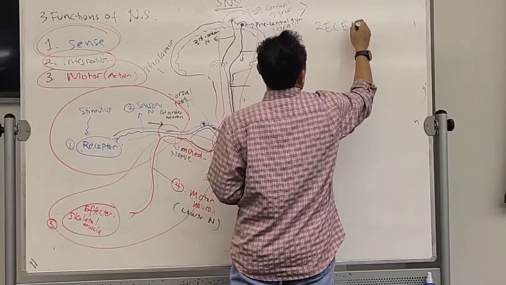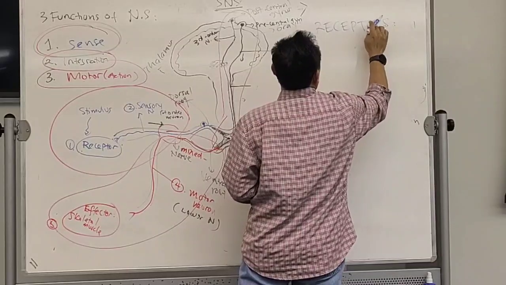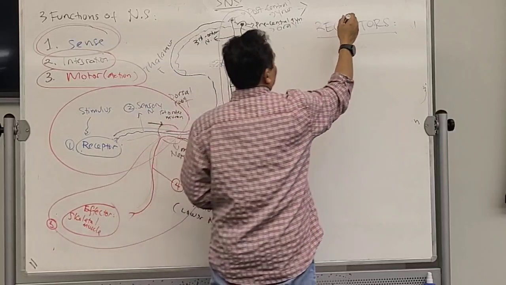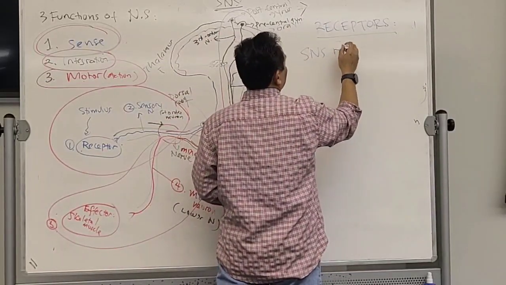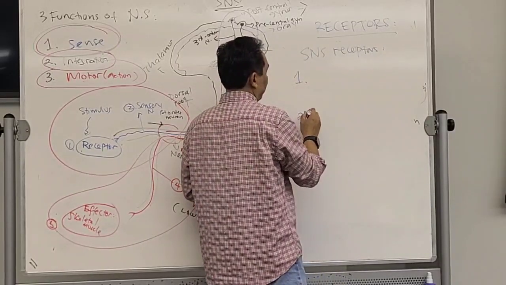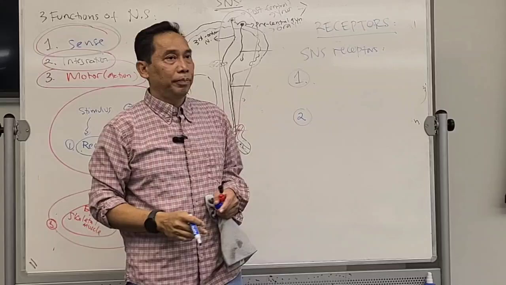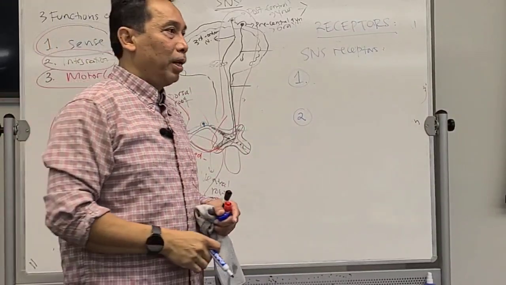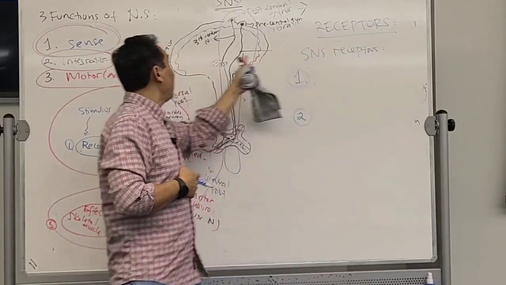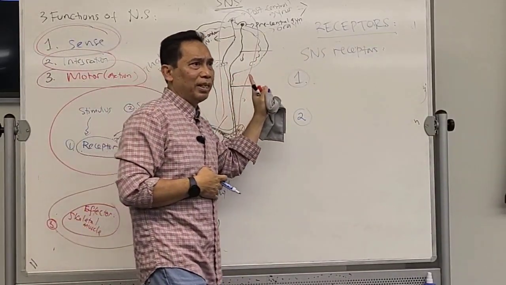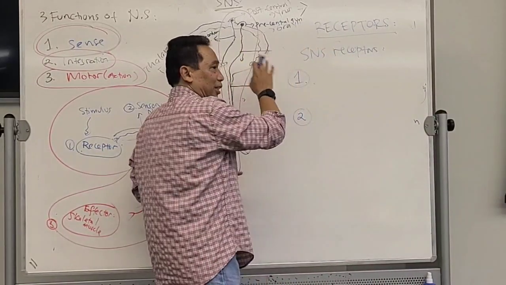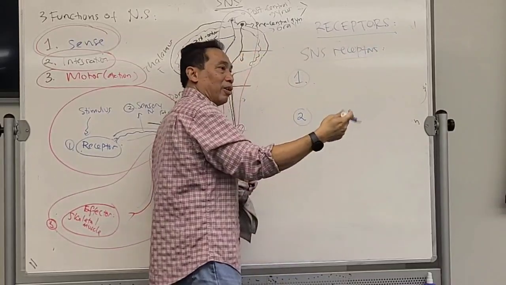Receptor. For the SNS receptors, there will be two types. Remember, SNS is sensation, so receptor is part of the sensation. What type of sensation is going to be for SNS? Conscious or unconscious? Conscious, right? Therefore, this receptor will be a conscious receptor.